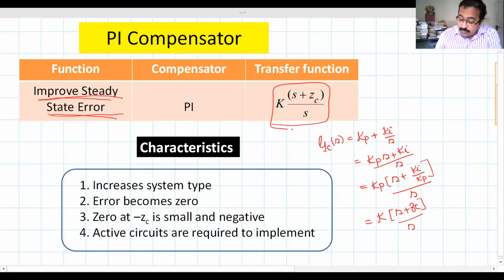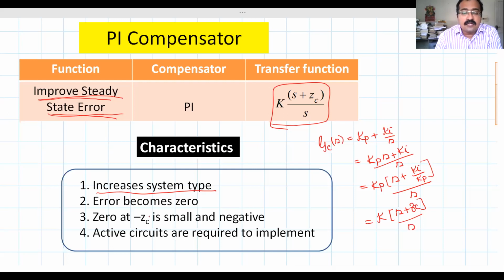So in addition to adding a pole at the origin, the compensator will insert a zero also at minus Zc. Now, what are the advantages and disadvantages? It increases the type number by 1. What do you mean by type number? Type number means the number of poles at the origin of the S plane. So it will add one pole at the origin. Then steady state error becomes 0, that is, for a step input.